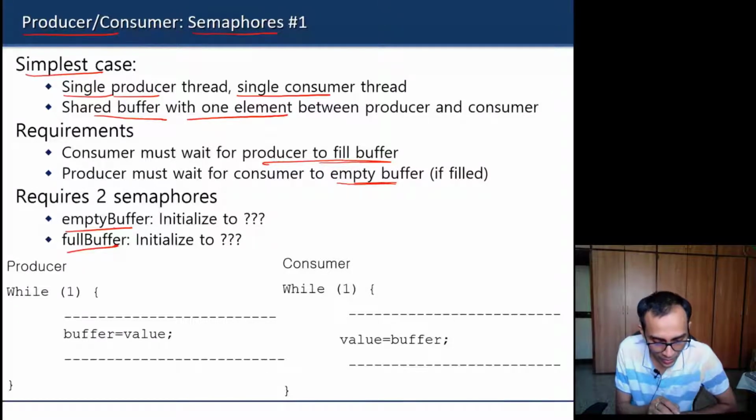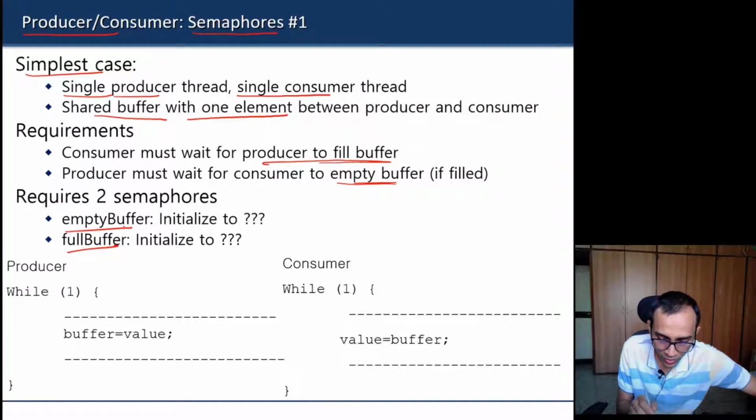So we are using an empty buffer semaphore. The naming is just according to that requirement; you can use any name. So we are using one buffer, one semaphore named empty buffer, and one semaphore named full buffer. And for simplicity, let us say we are using a producer code like this and a consumer code like this. The producer is going to try to fill a value into the buffer, and the consumer is trying to retrieve the value from the buffer.